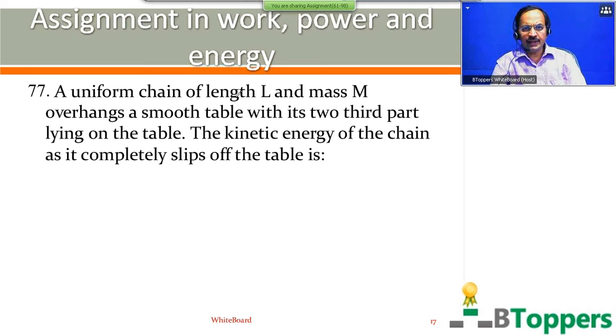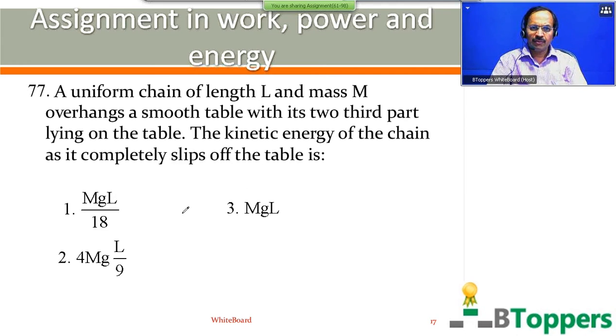A uniform chain of length L and mass M overhangs a smooth table with its 2/3 part lying on the table. The kinetic energy of the chain as it completely slips off the table is. First option, mgL by 18, second option, 4 mgL by 9, third option, mgL, fourth option, mgL by 2. Come on, try the question.